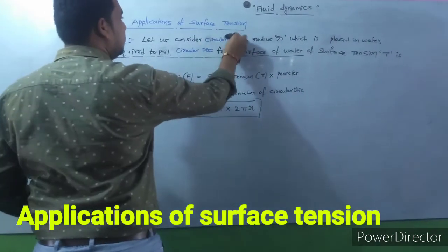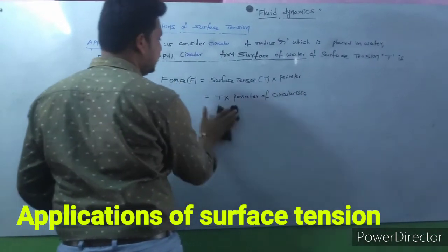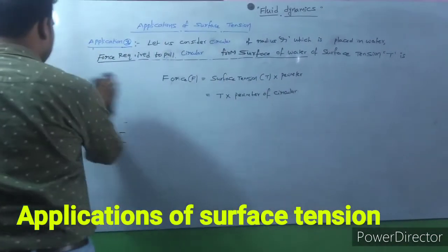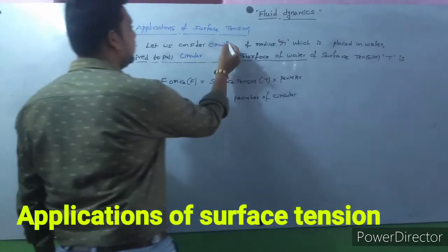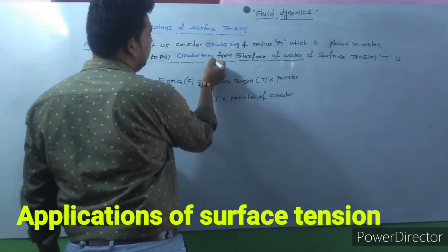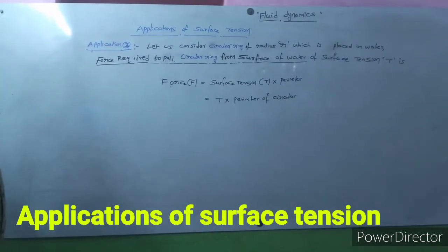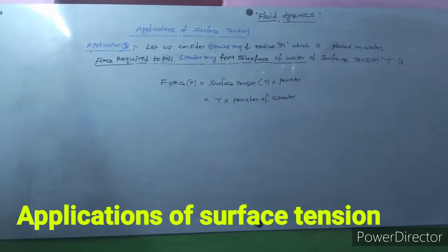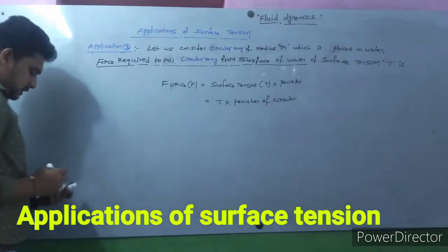Small change, the diagram is also going to be changed here. Now we are going to consider a circular ring. Let us consider a circular ring of radius r, which is placed in water. What is the force required to pull the circular ring from the surface of water of surface tension T?